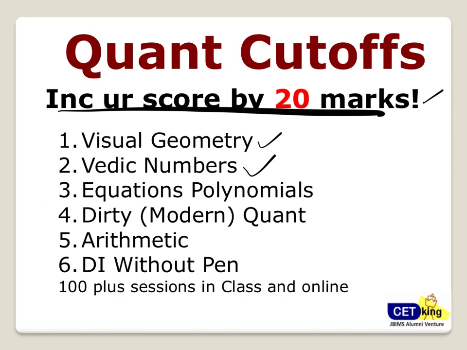The concept of Vedic maths can be applied to numbers. Equations and polynomials are the third section. Dirty quant, which is modern maths, is your fourth section. The dirty quant, I mean, is your permutation, combination, probability, inequality, functions, graph, all this can come as a part of dirty quant. Number 5 is arithmetic, which is your ratio, proportion, variation, all those things. And last is DI without pen, which is basically data interpretation.